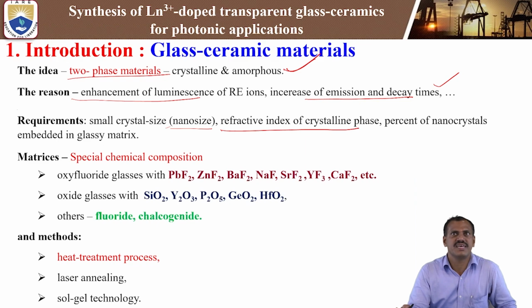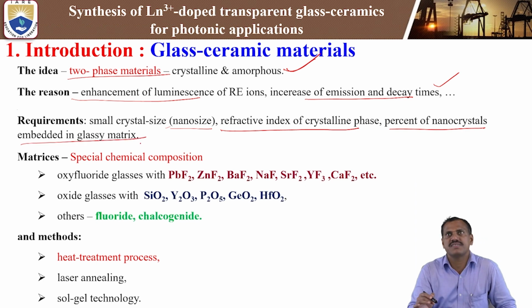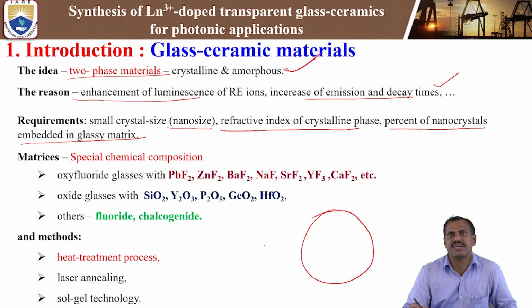That depends on the refractive index of the crystalline phase and the percentage of non-crystalline material embedded in the glassy material. How much percentage will be incorporated in the glassy material as nanocrystals? If 100% is glass ceramics, then this is completely glass material. How much percentage of the nanocrystal will be created inside the glass material? That is very important.